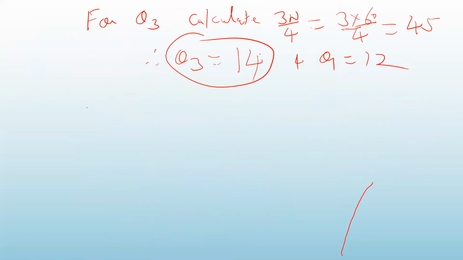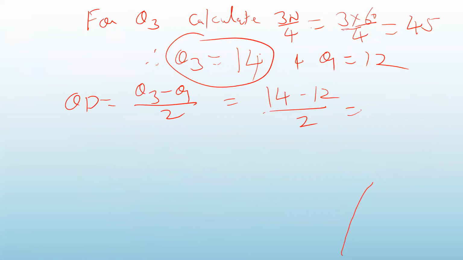What is quartile deviation? It is Q3 minus Q1 upon 2. So it is 14 minus 12 upon 2. Answer is 1. Okay.